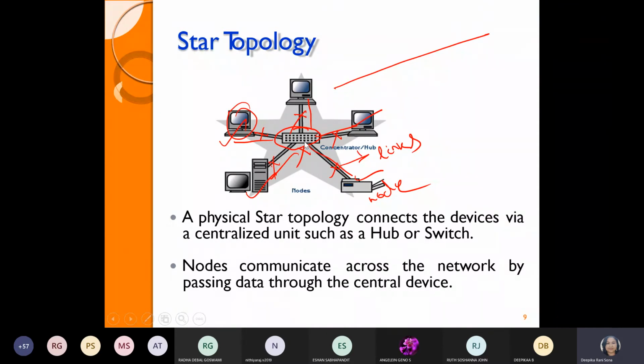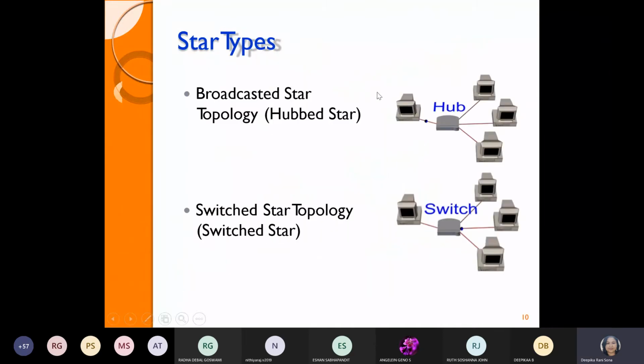But in most cases, if you look at network connections, when we need to connect a larger number of devices, at that time we may use the star topology. What central devices can be used? Hubs and switches. Hubs were the initial interconnecting device, and only after that the switch was implemented here. Let's see some more figures of the star topology.